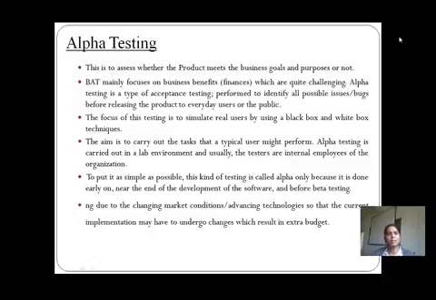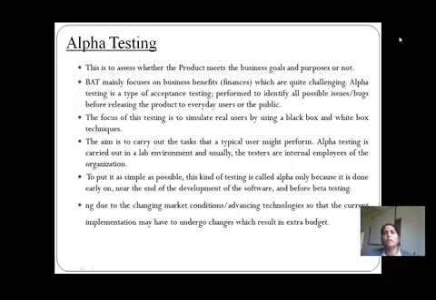Again, this kind of testing is called alpha because it is done early on, nearer the end of the development of the software, before the beta testing. When we focus on beta testing, it comes at the latter phases. Why? Because beta testing mainly focuses on the non-functional aspects. First, we want to focus on the functional aspect of the system.